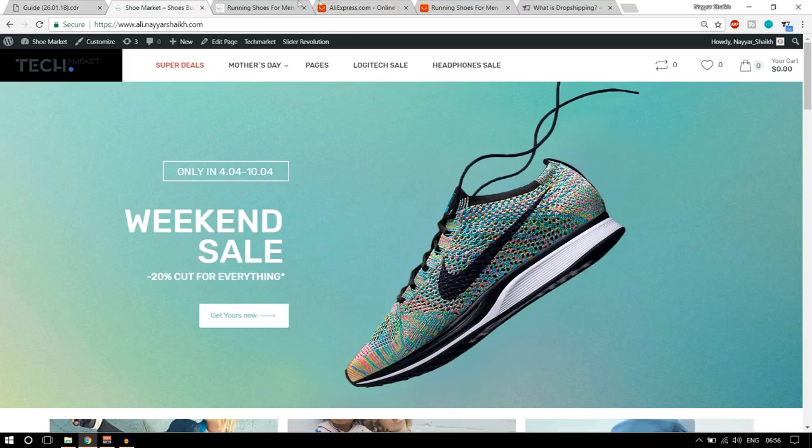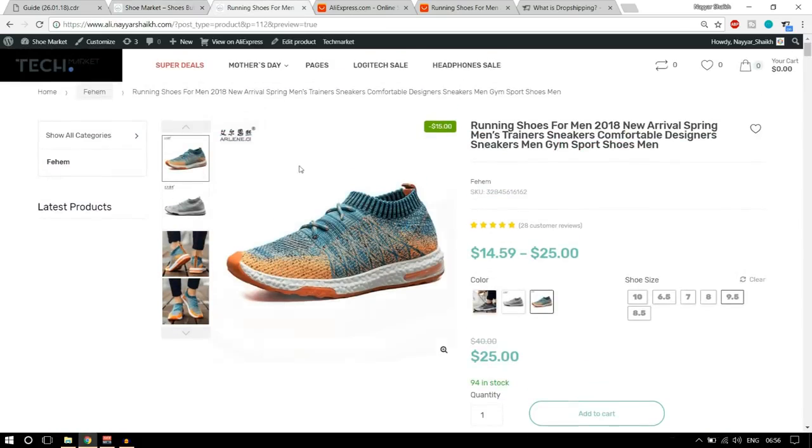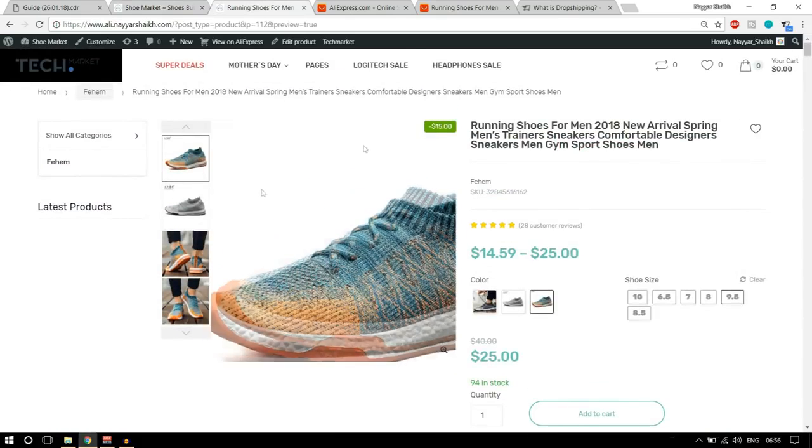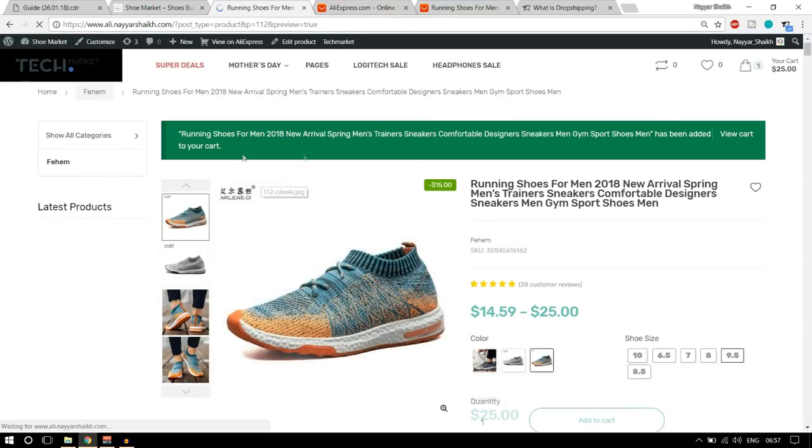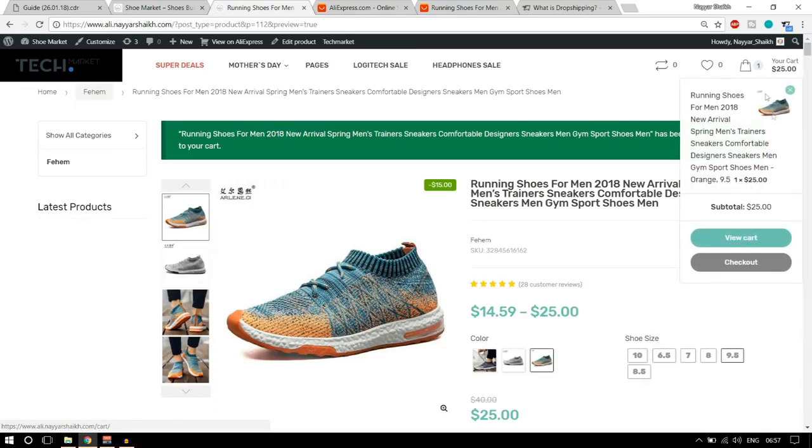Now let's see how this works. Let us see a demo over here. I am a customer and I like this product, so I'll select it. I've selected the orange color and size 9.5. Now I'll add this product to cart. As you can see, this product is added to cart. Now we can view the cart, and we can check out.